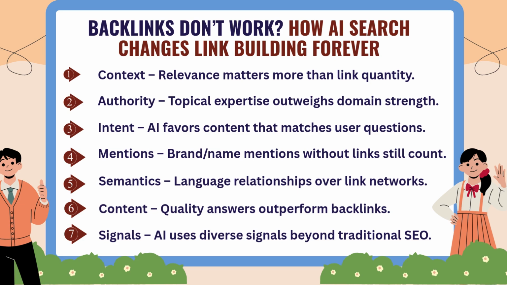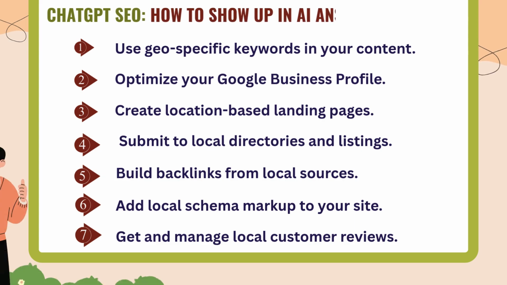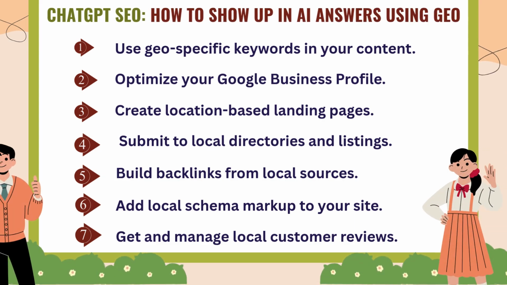Semantics: language relationships over link networks. Content: quality answers outperform backlinks. Signals: AI uses diverse signals beyond traditional SEO. ChatGPT SEO: how to show up in AI answers using GEO.